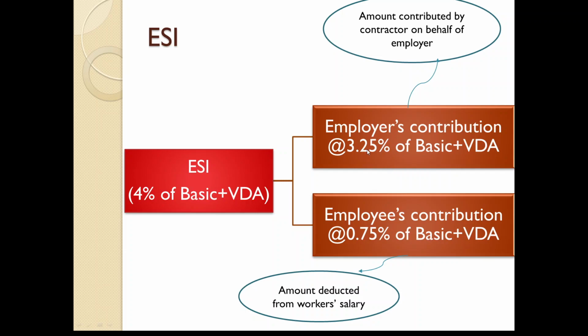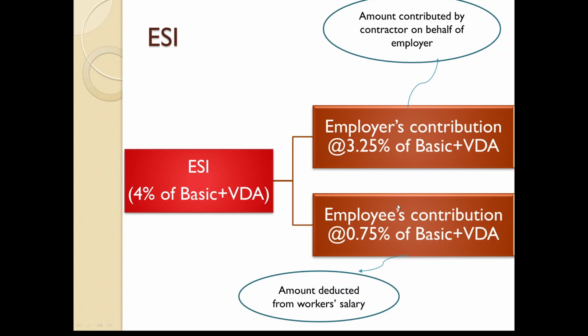Then 3.25% of basic plus VDA. He is going to contribute on behalf of the employer, that means the government. That means 3.25 plus 0.75. So monthly he is going to contribute 4% of basic and VDA towards ESI of each and every worker.